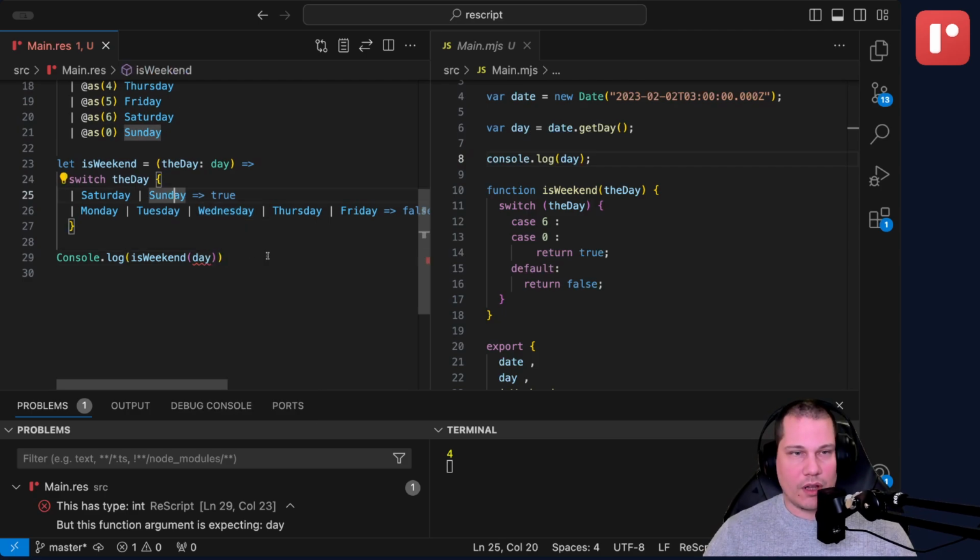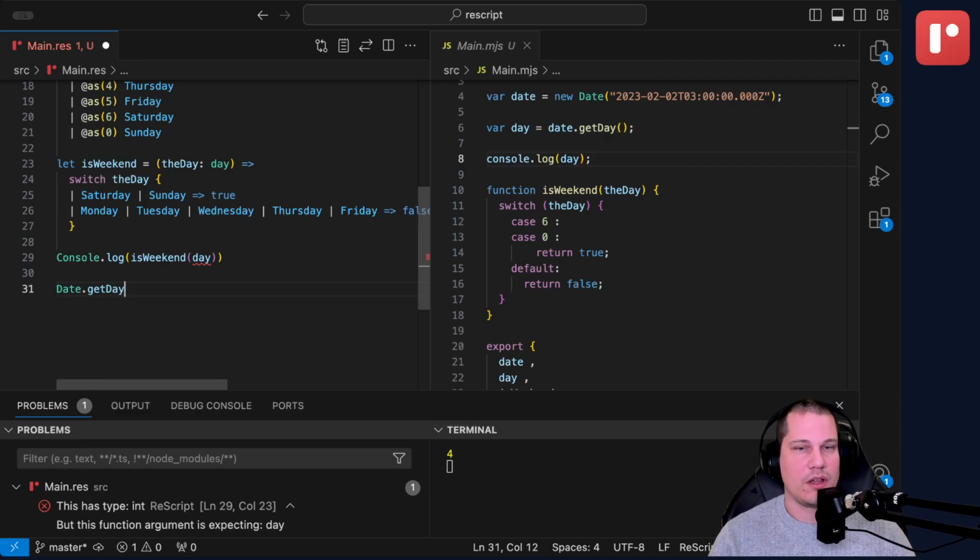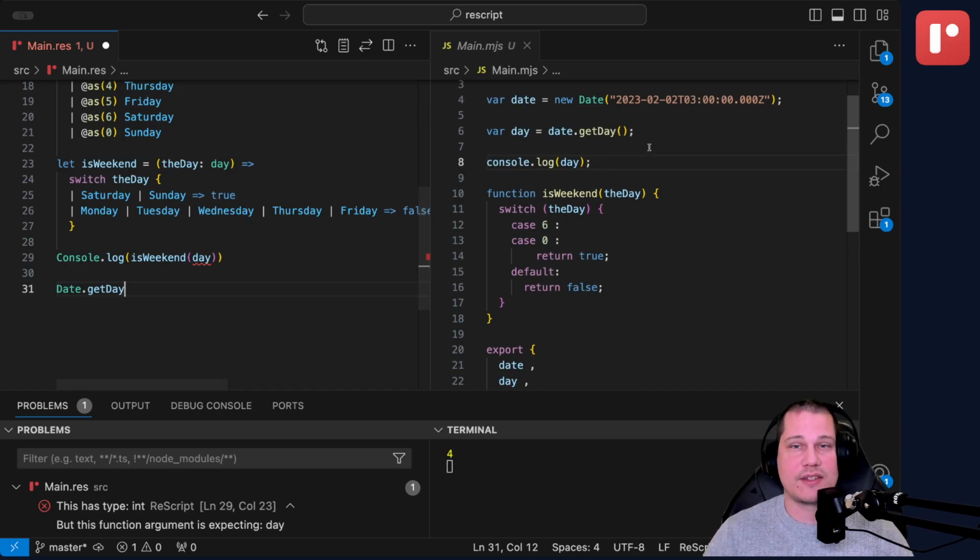So what we can do here is we can extend the built-in Date module with our own function. So remember that we have a Date.getDay. I want a function called getTypedDay. And we can define that as a function that operates on dates and just works the same way as the regular one.